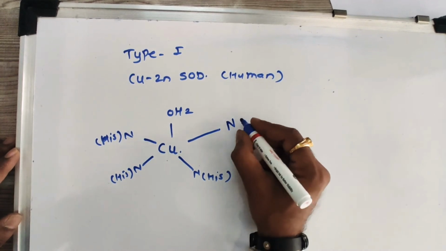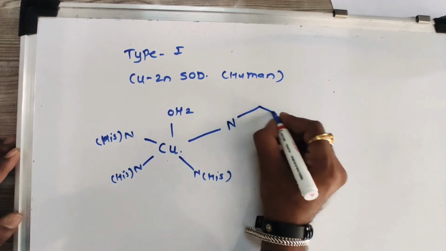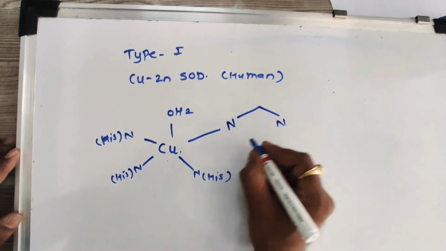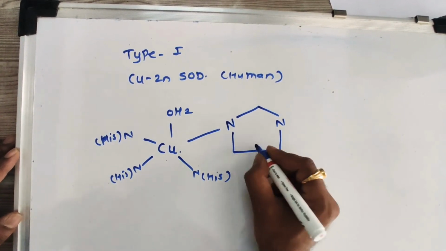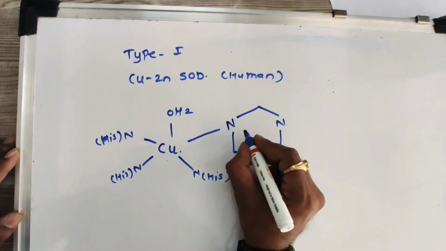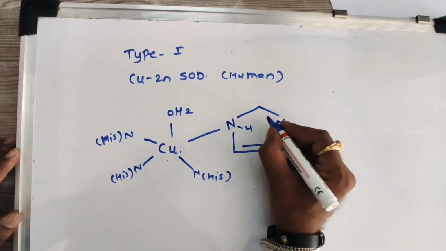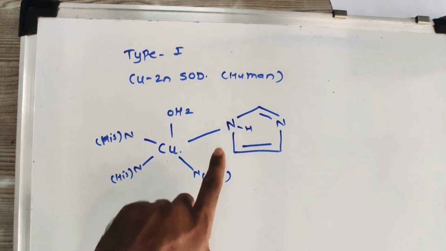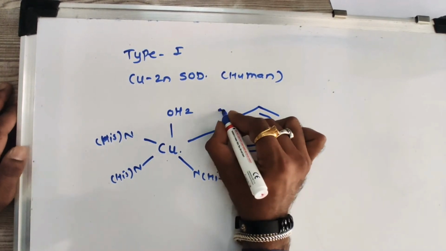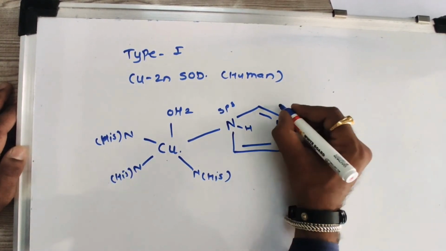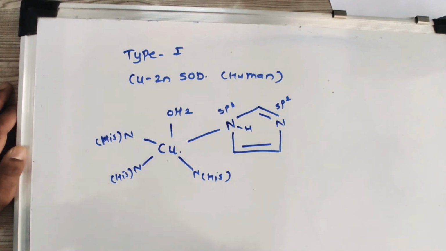This nitrogen is a member of a 5-membered ring. Out of the 2 nitrogens of this ring, one nitrogen is sp3 hybridized and the second nitrogen is sp2 hybridized.